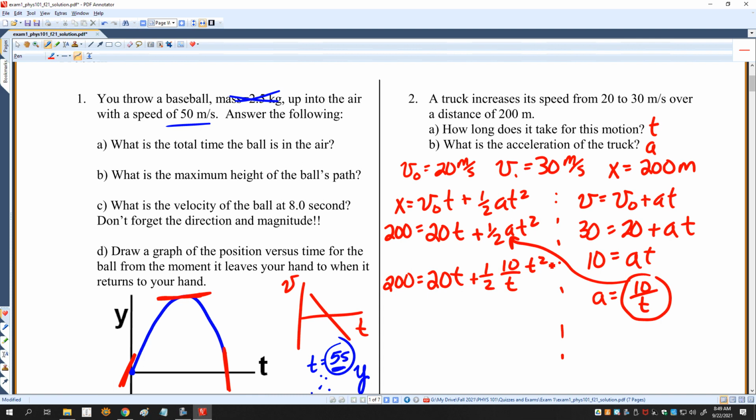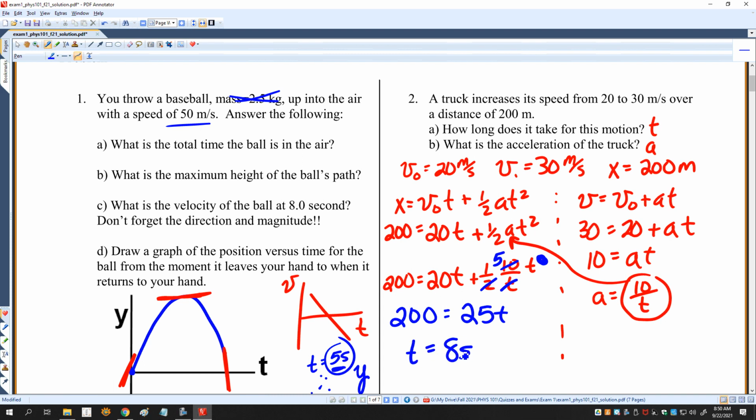And when I do that, I get an equation that only has t in it. I can simplify this. That's good because I lose that quadratic term. I'm going to write a 5 right there. So I get 200 equals 25t. And that one's fairly simple to solve. t is equal to 8 seconds.